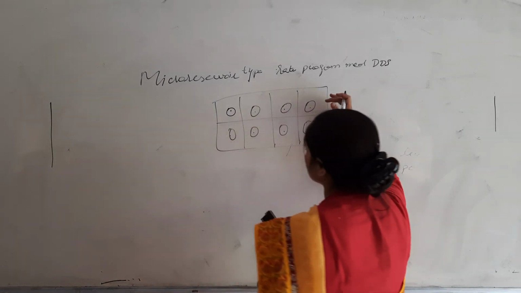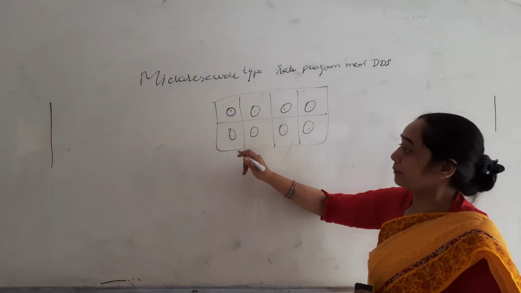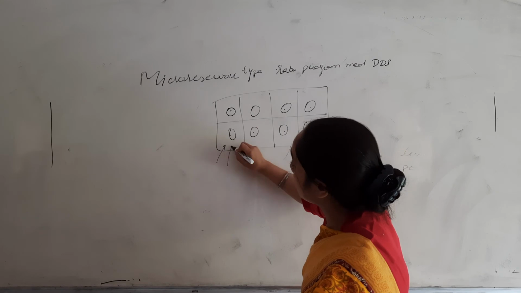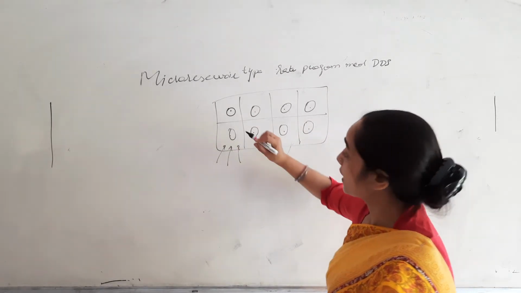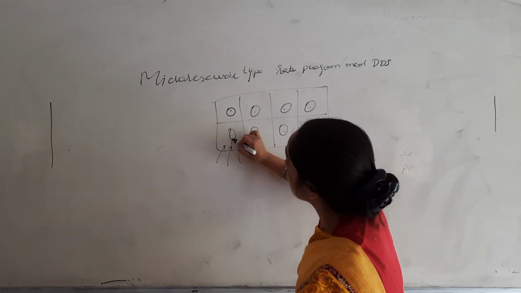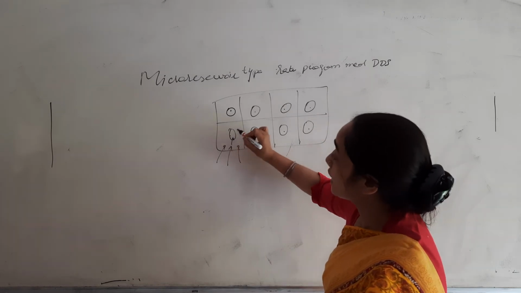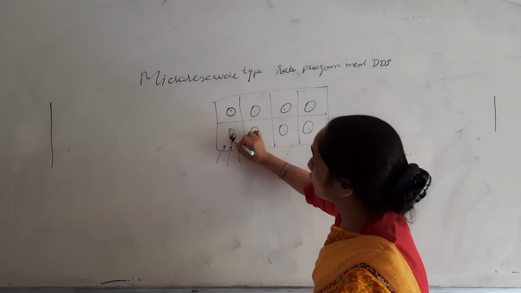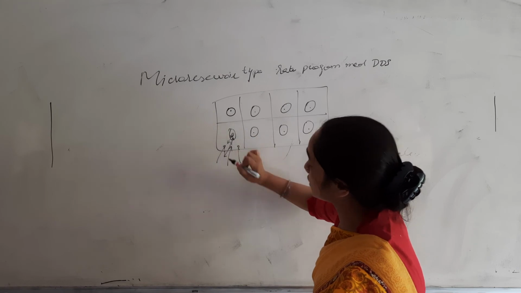First the solvent will diffuse into this matrix system, then from the matrix system the solvent will reach this surface, and then there will be solution of the drug and diffusion from this surface.